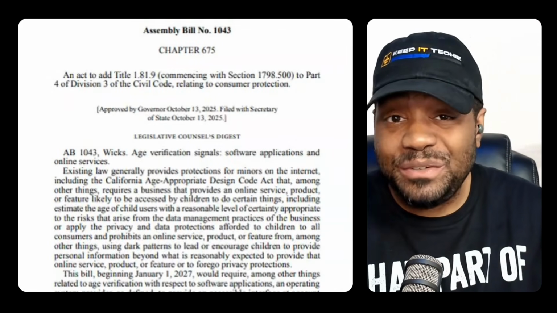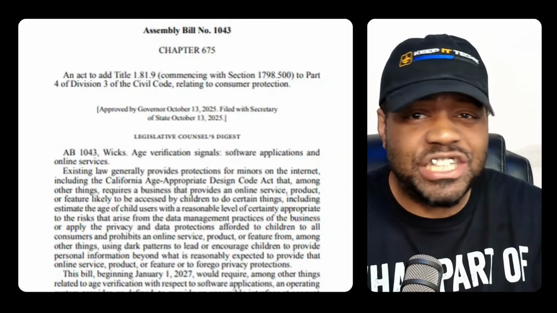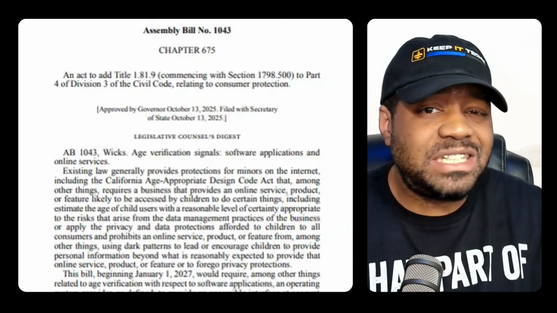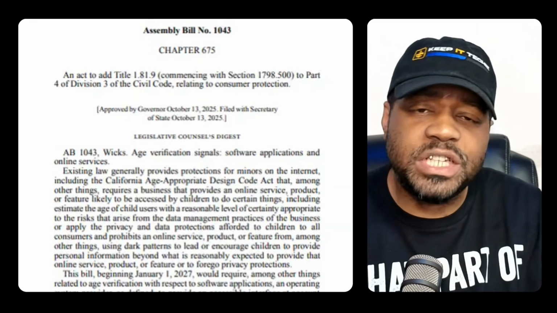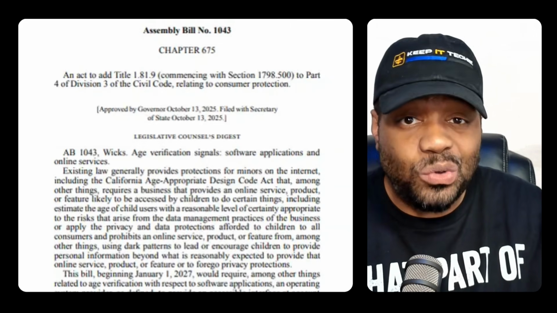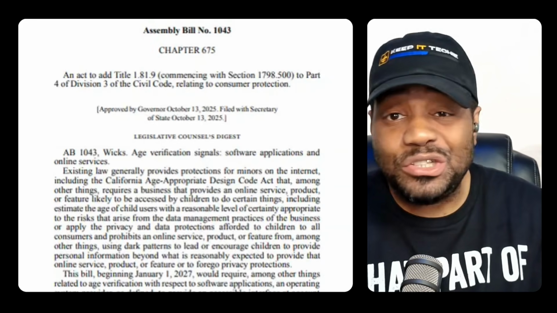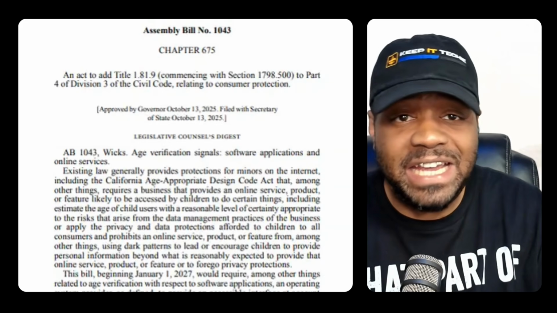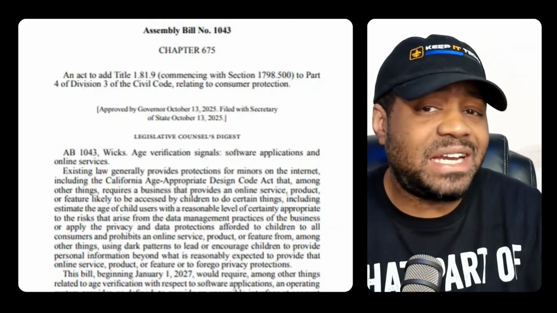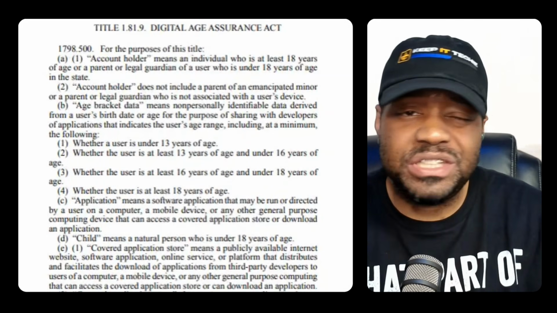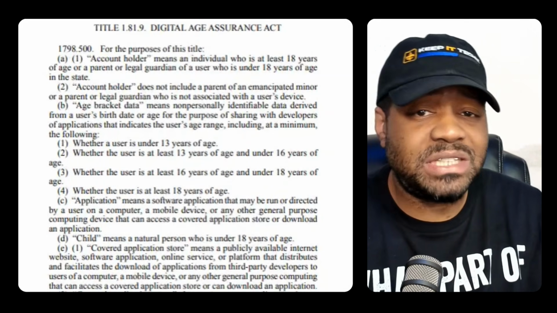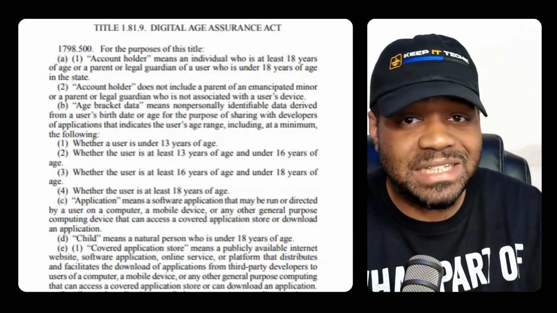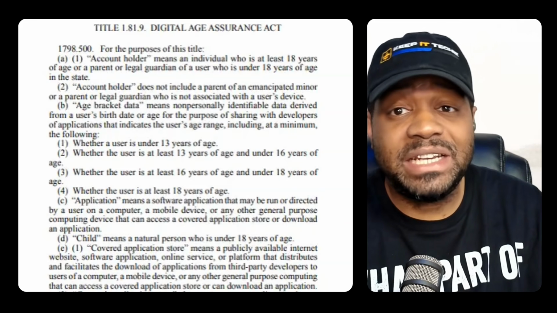Assembly Bill 1043, the Digital Age Assurance Act, was signed October 13, 2025. It goes into effect January 1st, 2027. On paper, the goal sounds simple. Protect minors online. The law says operating system providers must require age or birth dates during account setup. Also categorize users into age brackets, provide a real-time API signal to apps, and developers must request that signal when apps are downloaded and launched.